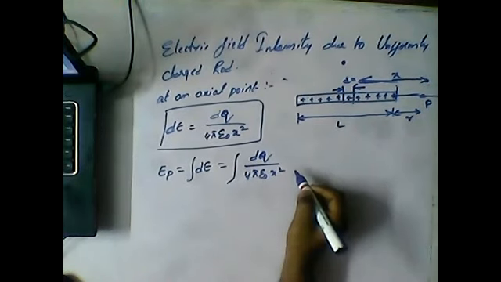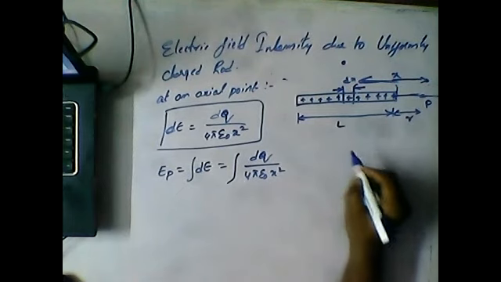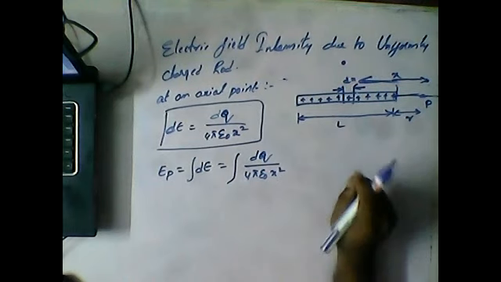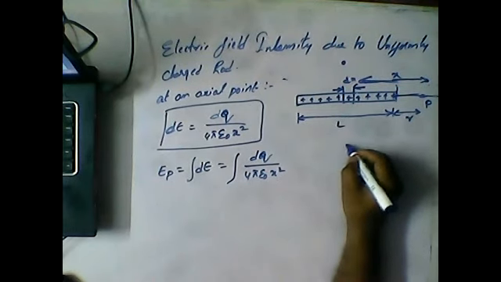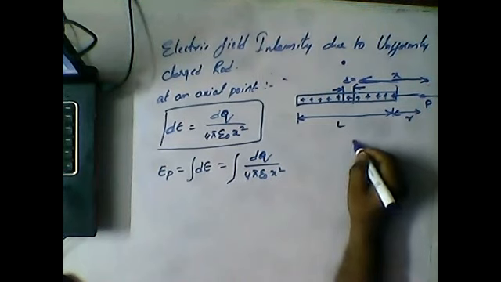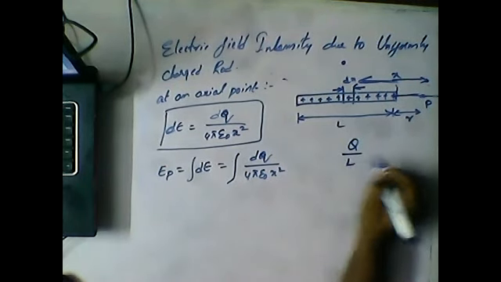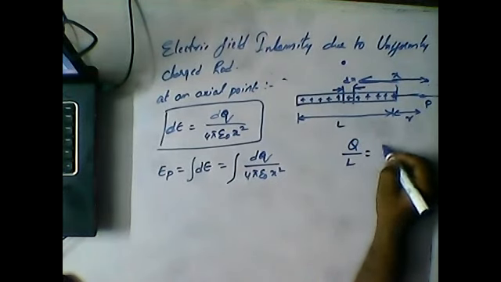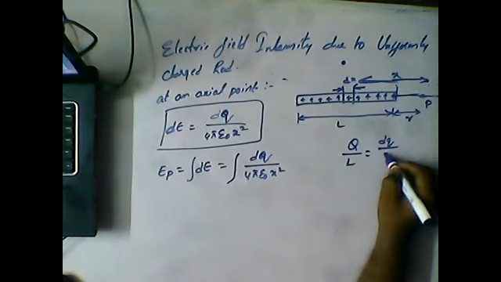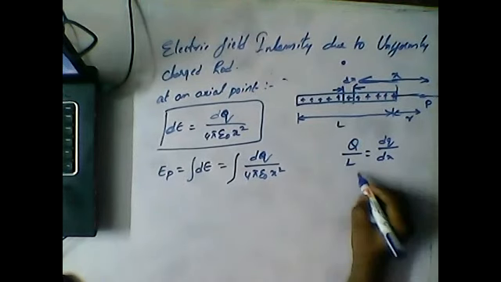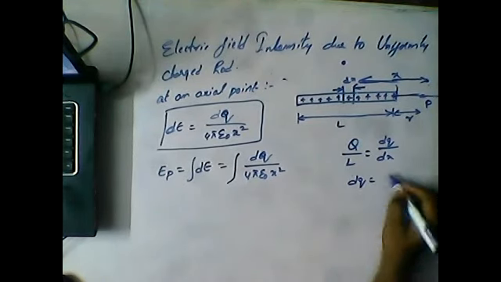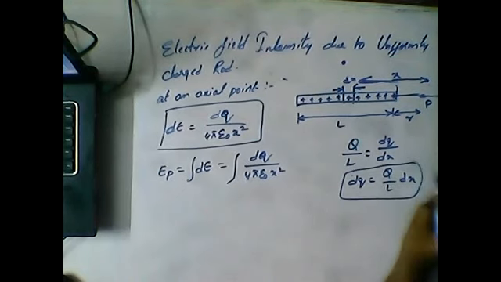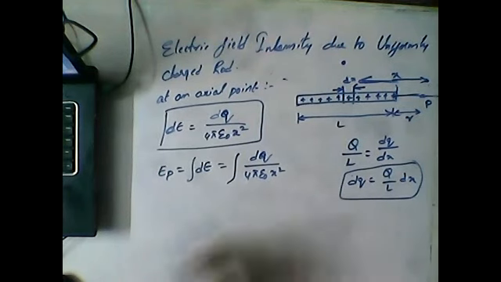What is the value of dq? If you clearly observe, we discussed a few points in yesterday's class. What is that? Linear density. I can write it as total charge is capital Q at a length of L. Similarly, how much charge is present in that small element? From that I can write dq is equal to Q by L into dx.